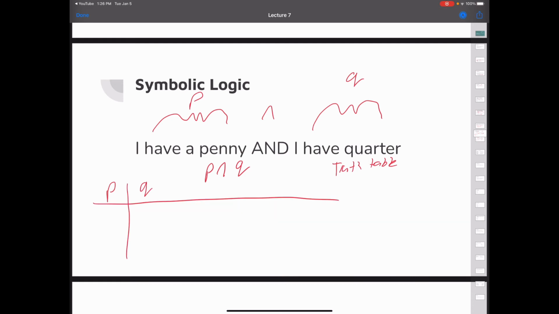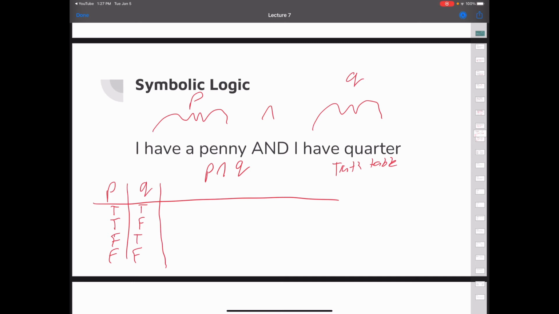And now there are a few different ways this could go. Either P could be true and Q could be true. Or maybe P is true. Maybe it's true that I have a penny, but it's false that I have a quarter. Maybe I only have a penny. And then, opposite of that, I could not have a penny but have a quarter. And then they could both be false. So that's P and Q in all of the possible ways they could be true or false.